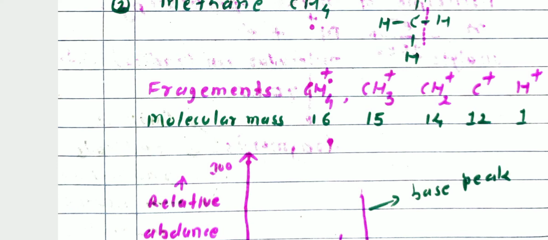Then what is the molecular mass of these ions? The molecular mass of CH4 is 16, because carbon has molecular mass 12 and four hydrogens, 12 plus 4 is 16. Here CH3 cation, carbon 12 and 3 hydrogen, 12 plus 3 is 15.